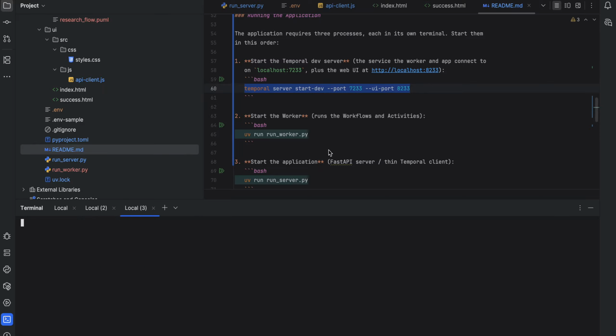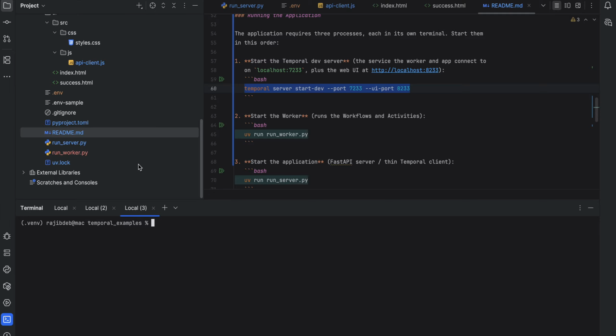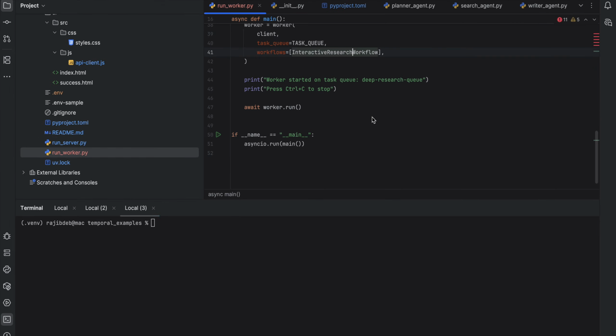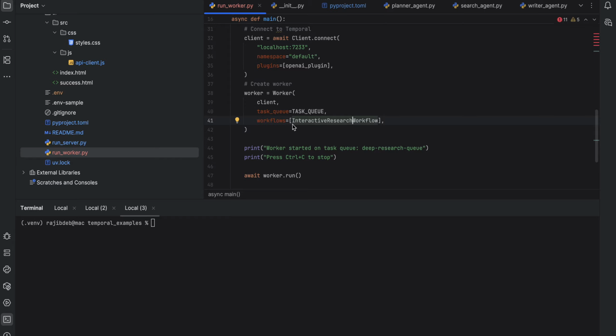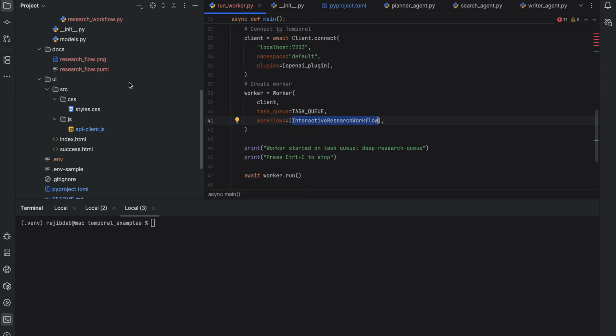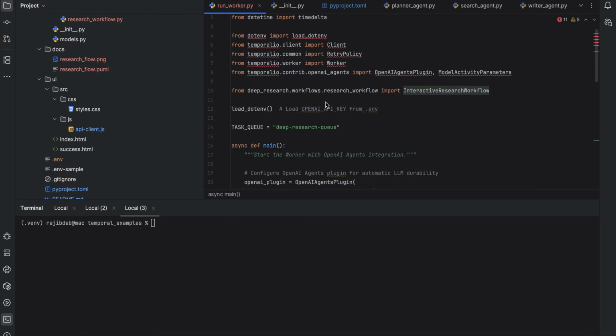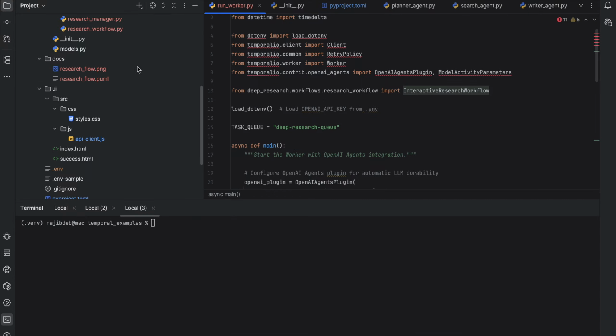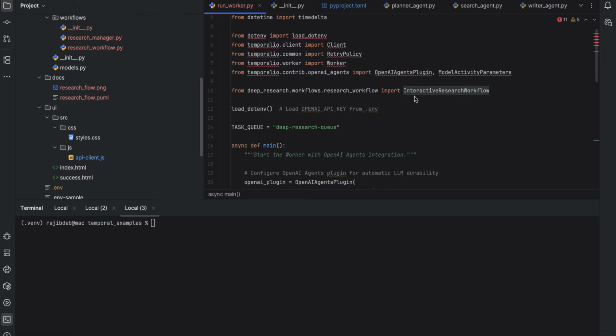Now I will start the worker. This is the worker. This worker is running our interactive search workflow, which is part of our research workflow. In the research workflow, we created the interactive search workflow.